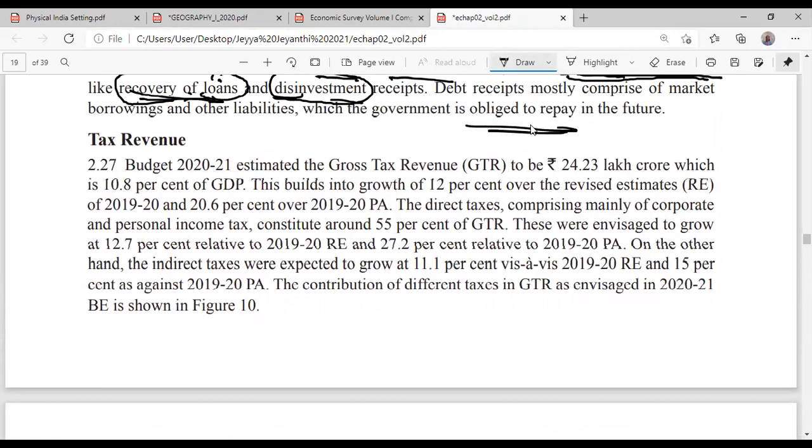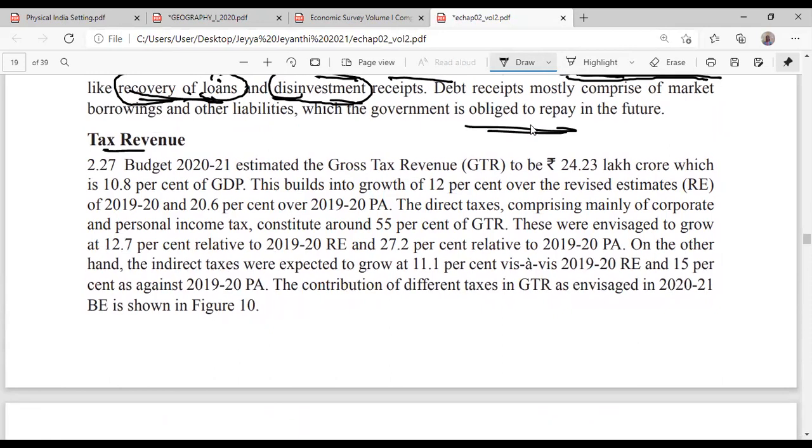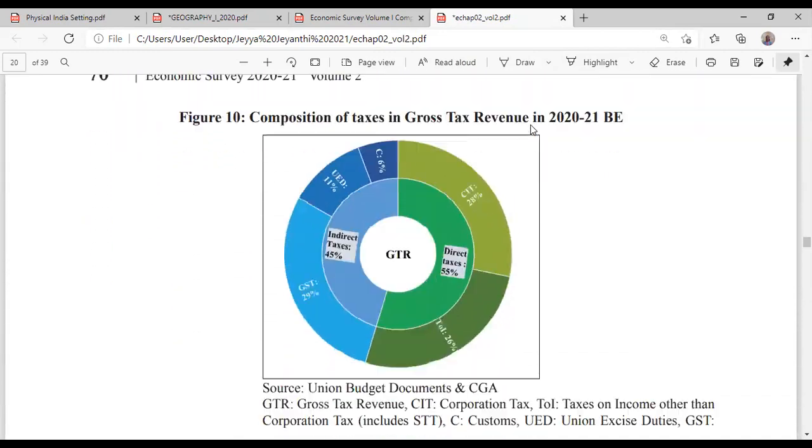So coming to the tax revenue, I want only the trend. I don't want the numbers.